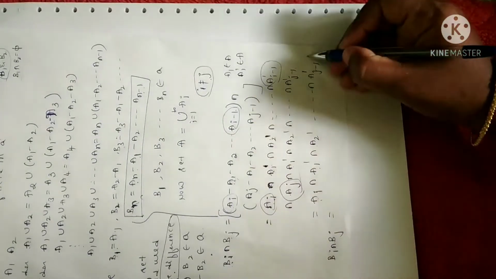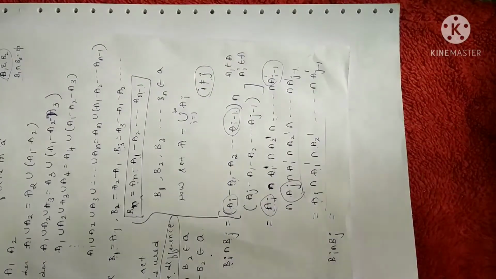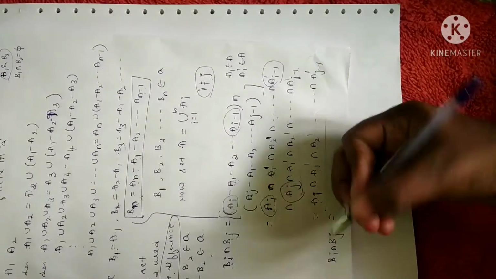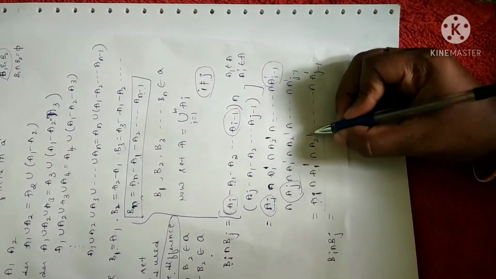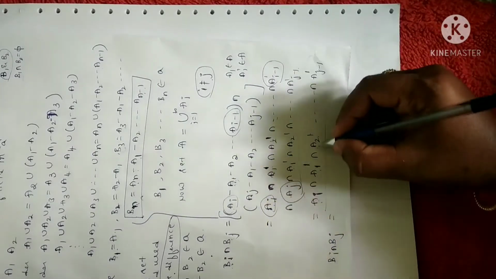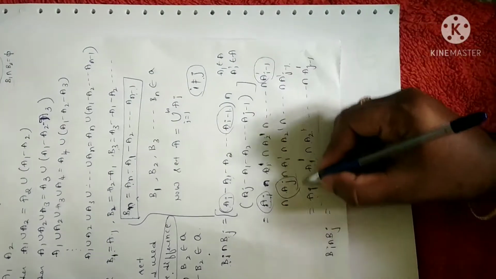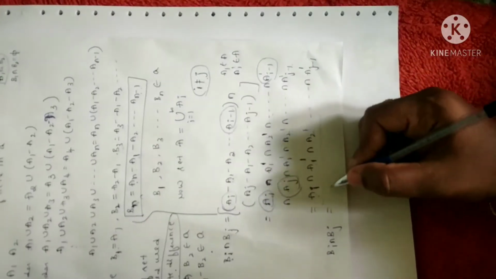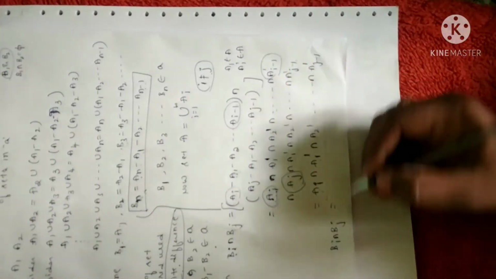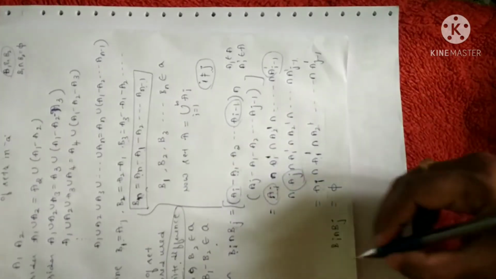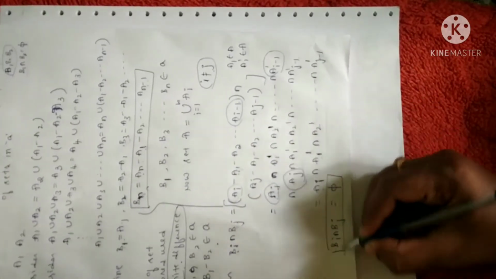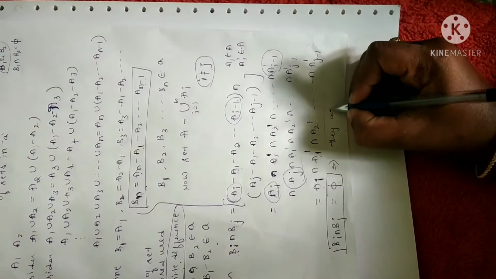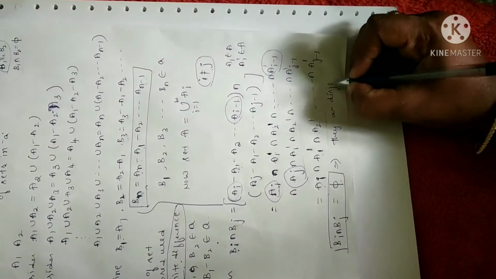Do we have any common element in between? Definitely we don't. Why? Because the Ai element is entirely different from A1 complement, A2 complement. Each and every element is different. The meaning of intersection is that we are listing down the common elements, so we don't have any common element. So it is the null set. So Bi intersection Bj is the null set. It implies that they are distinct, or I can write that they are disjoint sets.